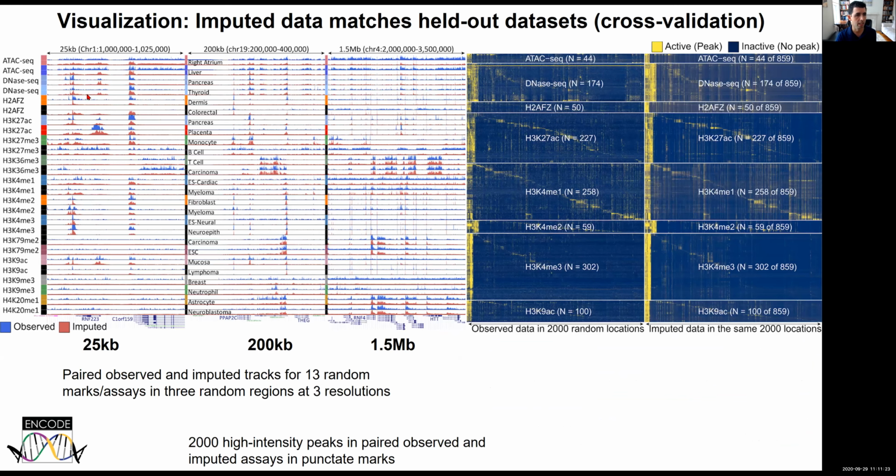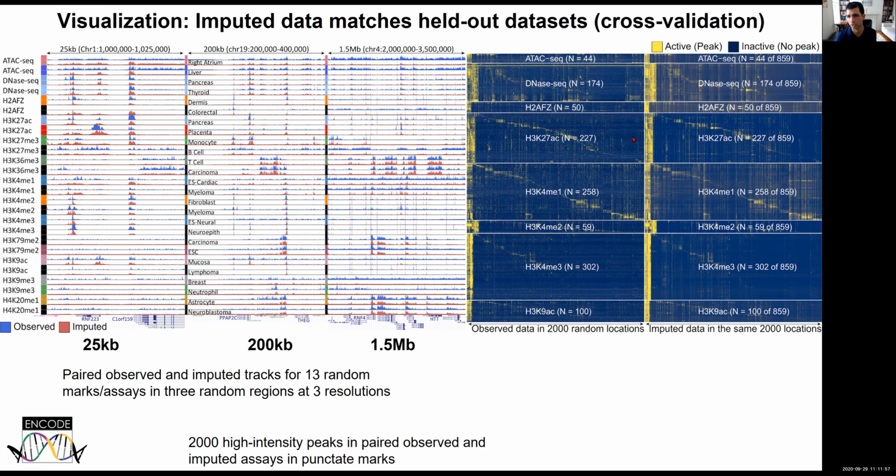So doing this systematically, this is what the EpiMap data looks like across many different epigenomic marks and many different loci. So here's 3 different loci selected at random at 25 kb, 200 kb, and 1.5 megabase. You can see very strong agreement between a large diversity of marks in observed and imputed data. And here's across 2,000 different locations. So similarly, this very strong agreement in the genome-wide occurrences of these maps across ubiquitous enhancers and promoters, as well as these tissue-specific ones.